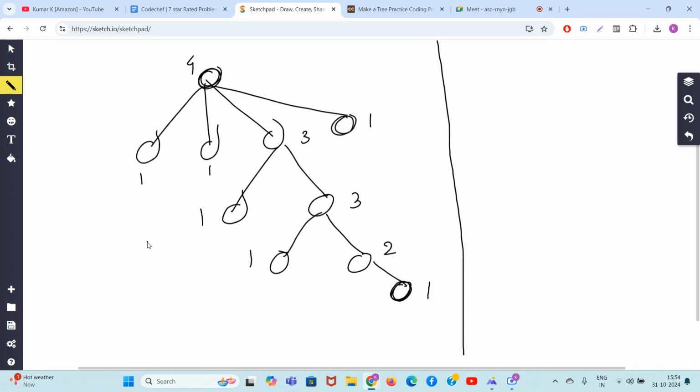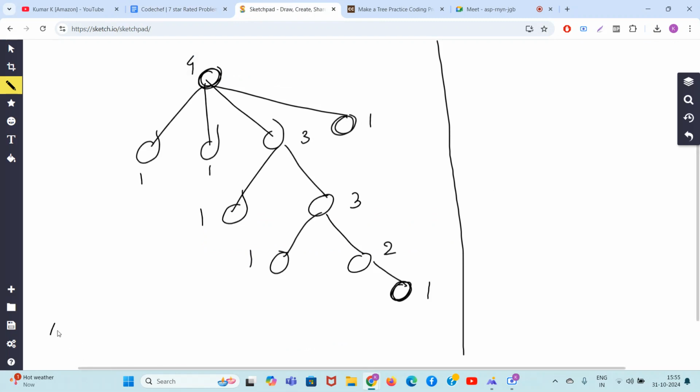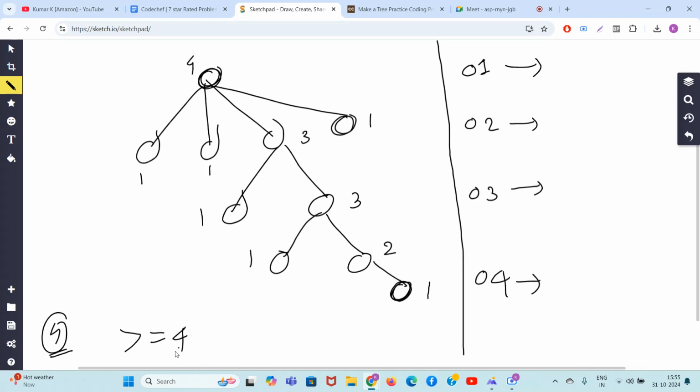The thing is that you now know the degree. The maximum degree is 4. So, guys, our task is to solve it in 4 operations only: Operation 1, Operation 2, Operation 3, Operation 4. If you're able to solve it in 4, your answer is correct because the answer should always be greater than or equal to 4. But you are able to do it in 4 only, so you have achieved the minimum operations. It cannot be less than 4 because the maximum degree is 4. How will you solve it in 4 operations?